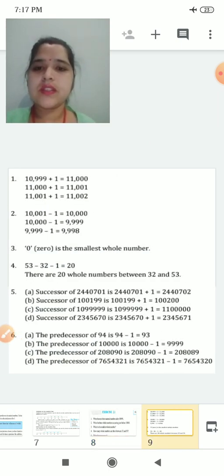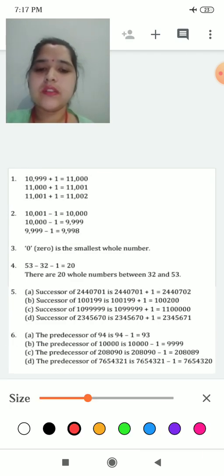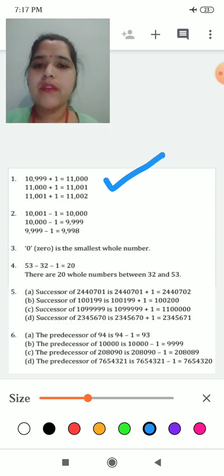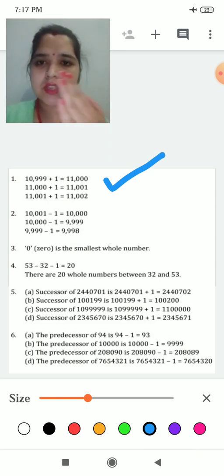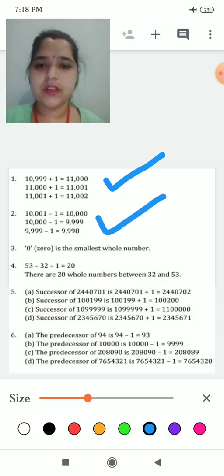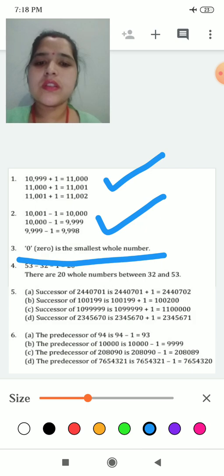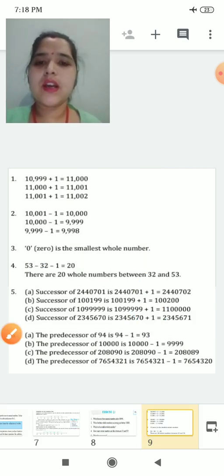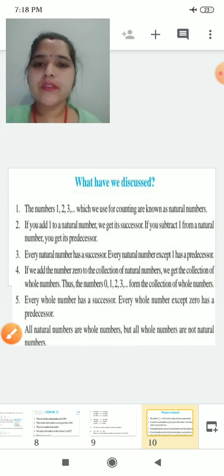Now we will see, this is the solution. You can see if you are not getting it. See, this is what we have done for whole numbers. For natural numbers we have added 1, 1, 1. Okay, and for whole numbers it was asking before, so we have subtracted 1, 1. Smallest whole number is 0. Okay, successor, for successor, see, it is adding. The same way you have to also add. Okay class? Yes.